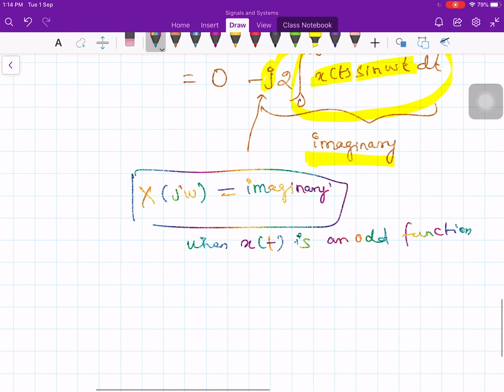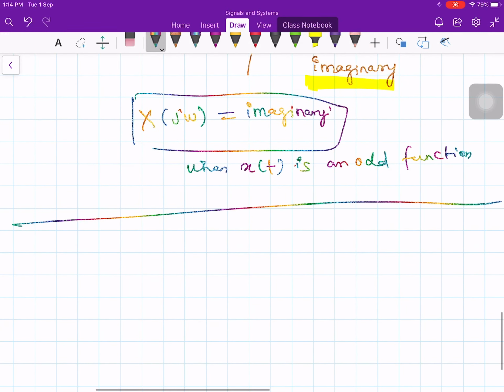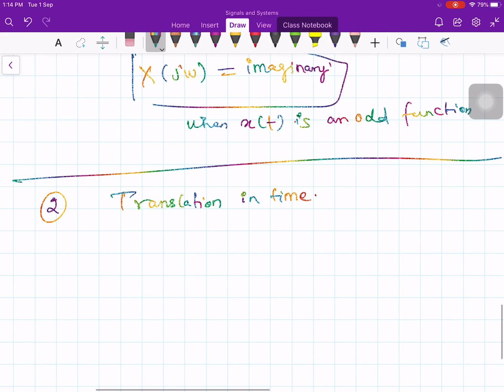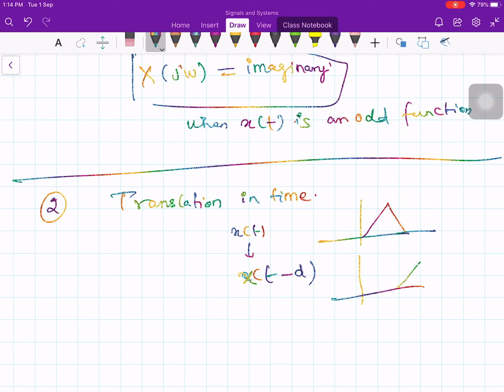Now the next property, I mean the second property, is translation in time. If you translate the signal by a certain amount, how does the Fourier transform look? For example, you have a signal x of t, then you delay the signal by some amount, x of t minus d. Let's say this is your x of t, then you delay the signal by some amount of time d.